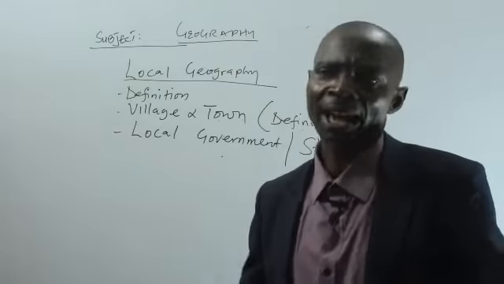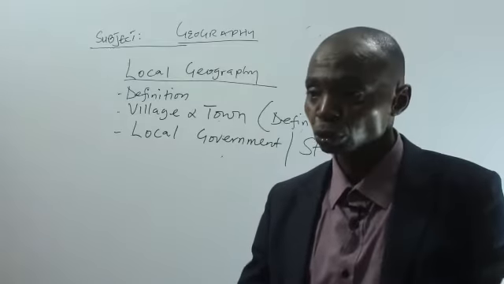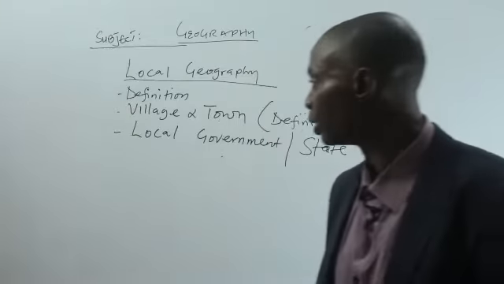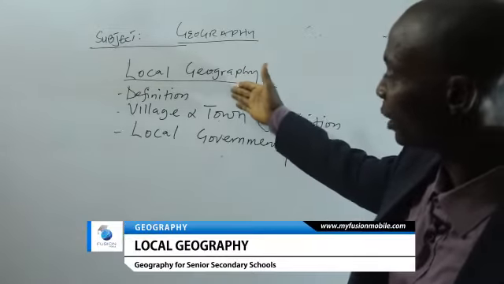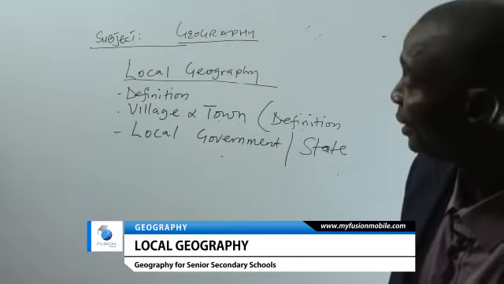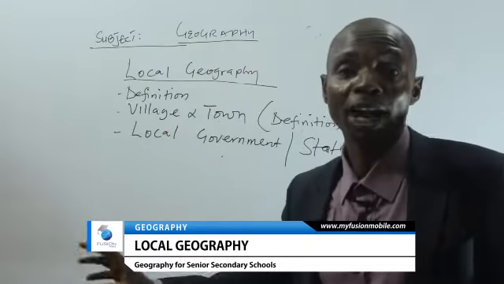All these are part of our environment. We interact with them and they also interact with us. So that is what we mean by local geography. The definition therefore is the study of our local environment.